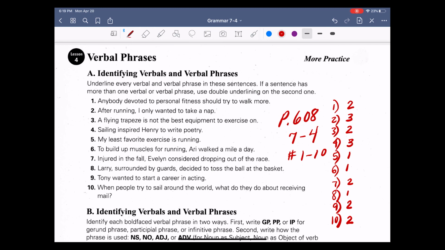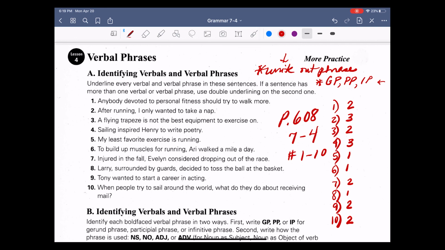And what I would like you to do is write out the phrase. So the first part of each sentence is to write out the phrase and then label it as either a gerund phrase, a participial phrase, or an infinitive phrase. Okay, so it's got 2 parts. 1 point for writing out the phrase and a second point for telling me what kind of phrase it is.